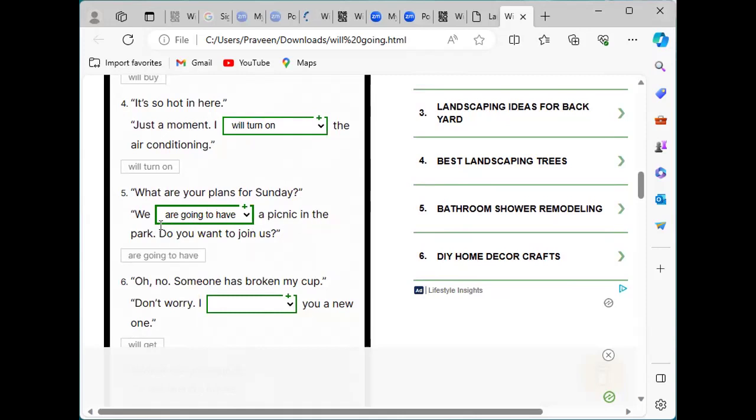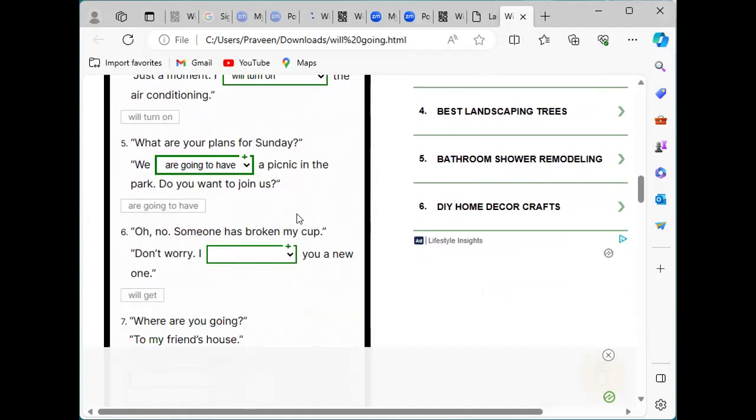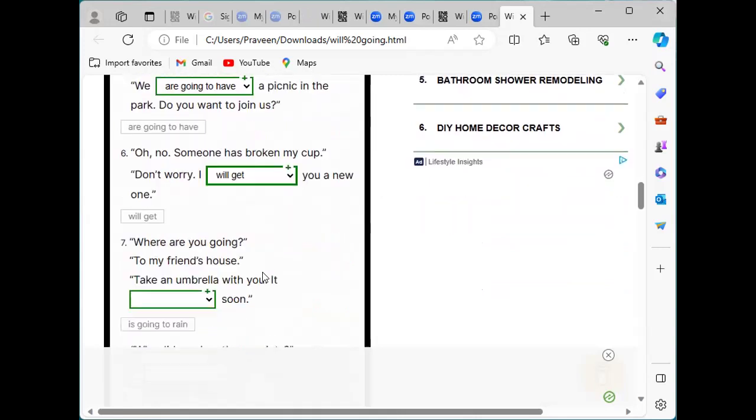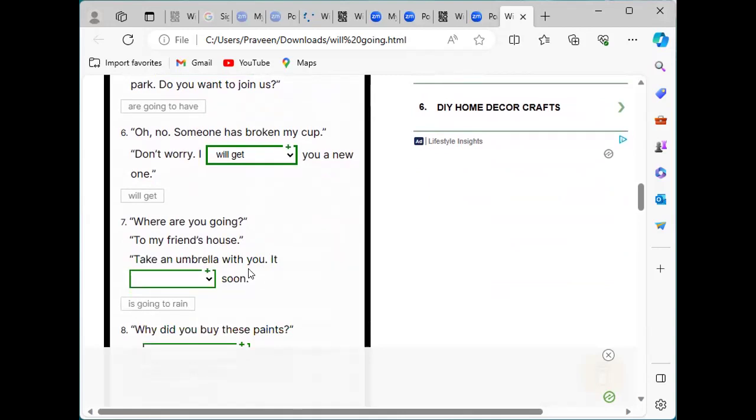We are going to have a picnic in the park. Do you want to join us? They are also asking whether that person is going to go with them. And next one: oh no, someone has broken my cup. Don't worry, I will get a new one. At the right time, when the person was going to have something from that cup, it got broken. At that time he found that his cup got broken, and the other person said, I will get a new one for you.